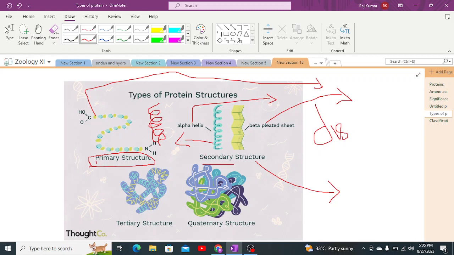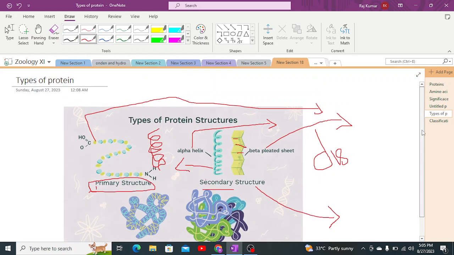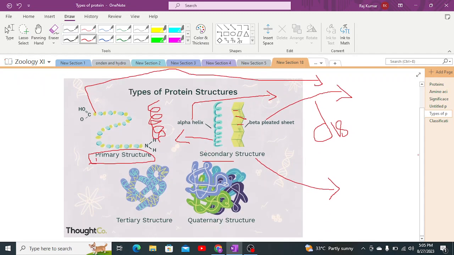On the other side, beta pleated has its foldings linearly. There is first a folding, then another hydrogen bonding, after which there is another chain of amino acids, then another folding, and so on. These are arranged in such structures. This is the secondary structure, and it is found in fibrous protein, whose classification we are going to study further.